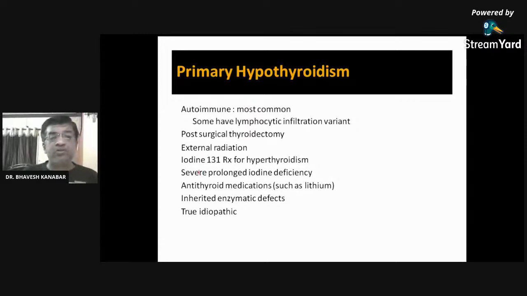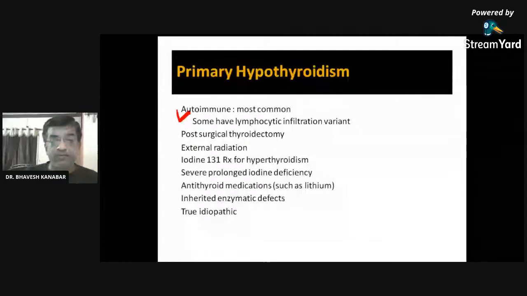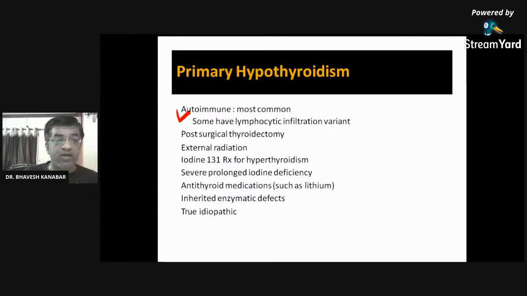There are two types of hypothyroidism: primary and secondary. Now the causes of hypothyroidism: we are talking about why there is less production of thyroid hormone. Autoimmune disease is the most common cause, because of immunity against the thyroid gland itself. Post-surgical thyroidectomy: if the thyroid gland is removed, there is no production of thyroid hormone.